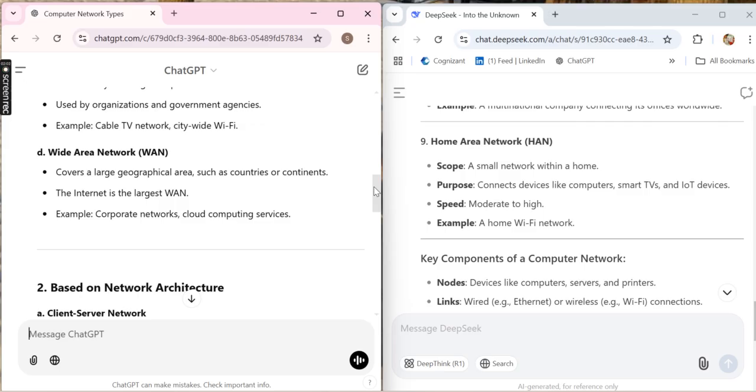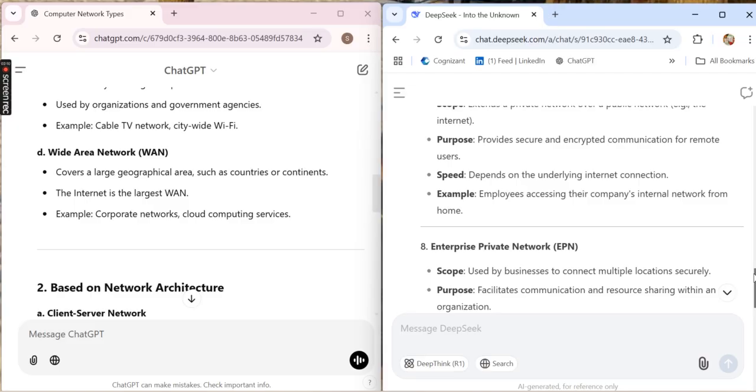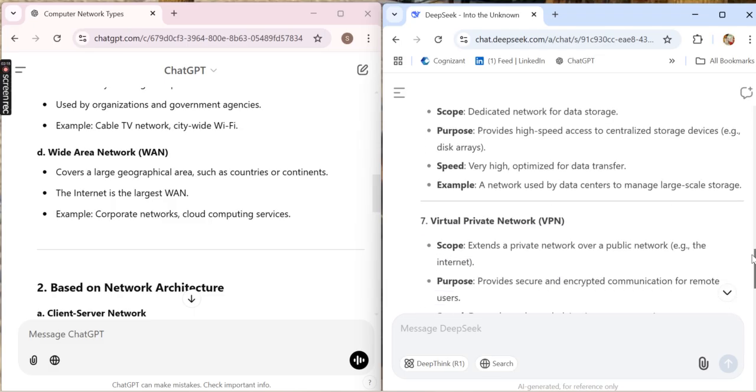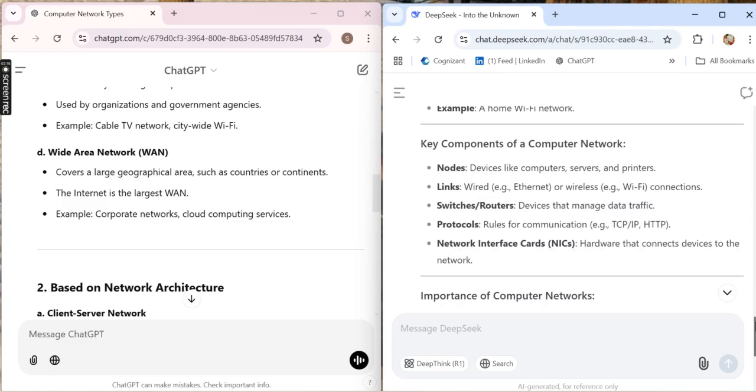This is the common one. But it also mentions real-time examples. I think it shows the home network, then enterprise-related networks, and virtual private network, a lot of networks, and it gives real-time examples, I think.